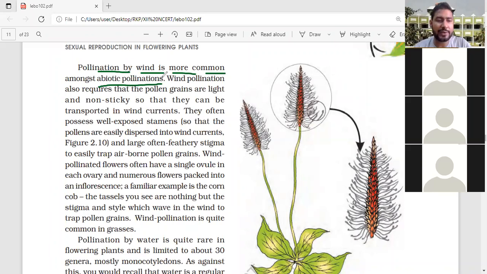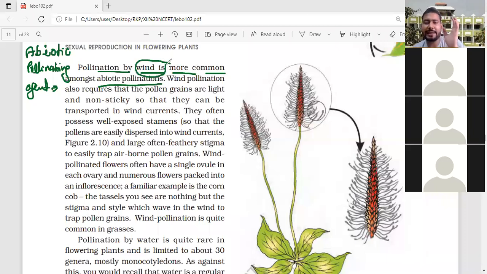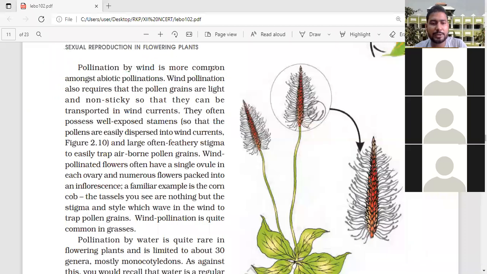In abiotic pollinating agents, which is the most common? Abiotic means water and air, and wind is the most common.